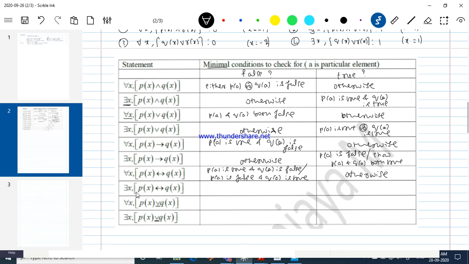Which one? For otherwise you are saying? No, both should match. If both are matching, only in that case it's a true statement.